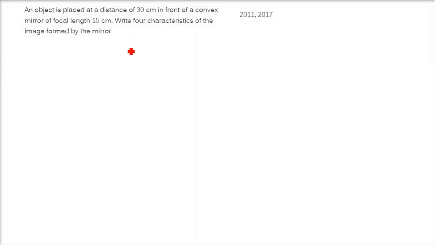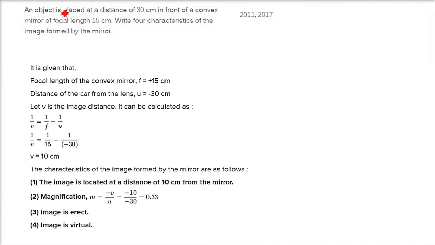Now the same thing we are going to take. Here is a question also. So the object is placed at a distance of 30 centimeters in front of a convex mirror of focal length 15 centimeters. So we are taking the distance as 30 centimeter and focal length as 15 centimeter. We have to write the 4 characteristics. Let us write. We have already seen just now, and we'll try to find out this v, that is the image distance. So we can use the proper sign convention.